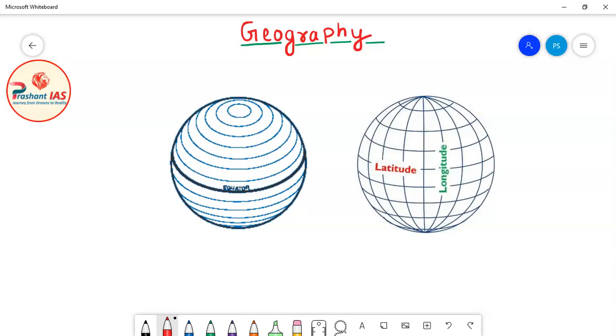So friends, in this class we will continue our discussion further. First of all we will finish the topic of latitudes, and then we will take the topic of longitudes. So friends, let's begin.